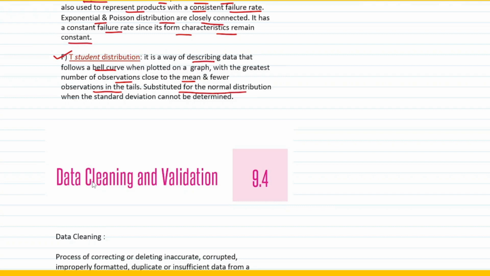It is substituted for the normal distribution when the standard deviation cannot be determined. So the only difference between the normal distribution and the t-student distribution is that the definition remains the same, but you just need to mention that it is substituted for the normal distribution when the standard deviation cannot be determined. So if a standard deviation cannot be determined, you can use the t-student distribution. That's the difference between the normal and the t-student distribution, right?